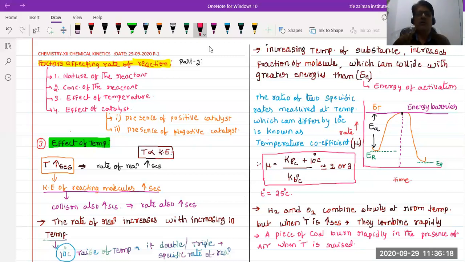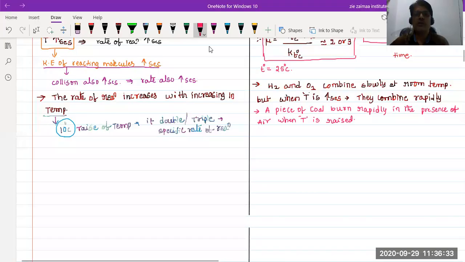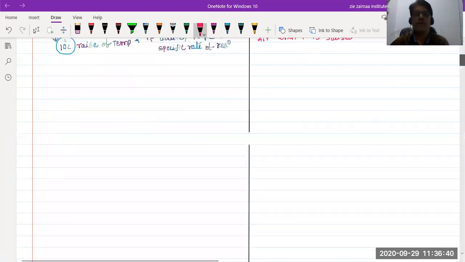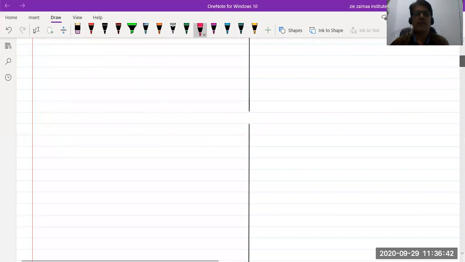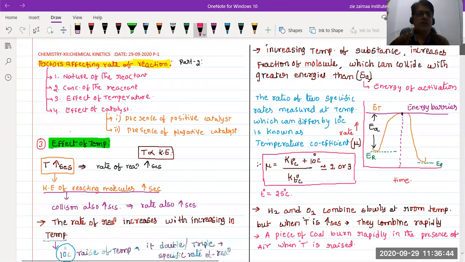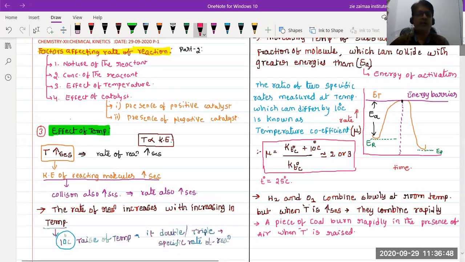Okay. Now let us continue. Let us go to the next page. So once again, what is that? The effect of temperature. So just briefly I will explain.